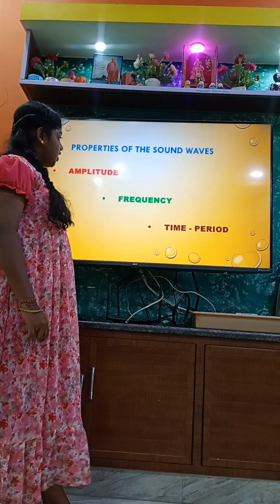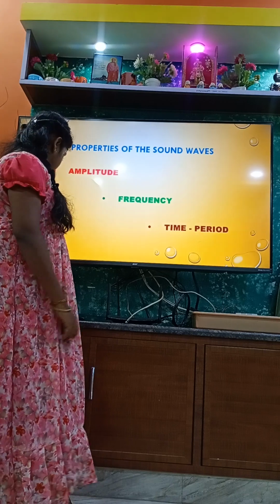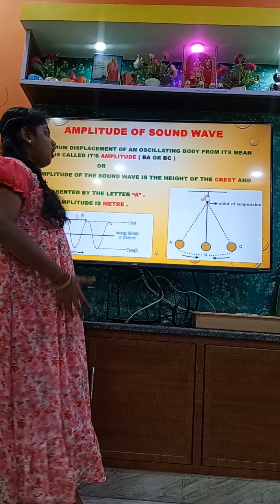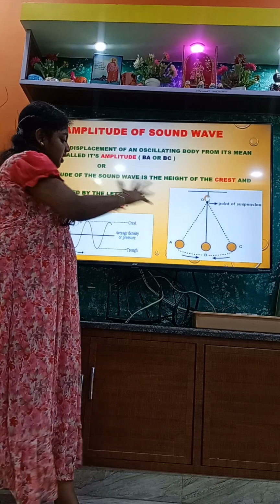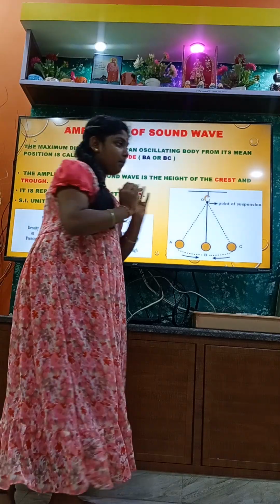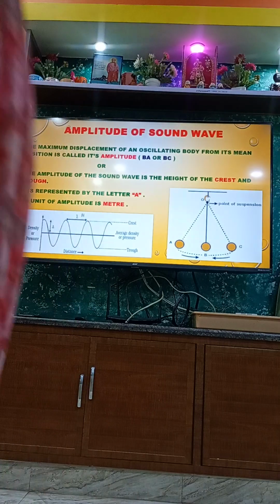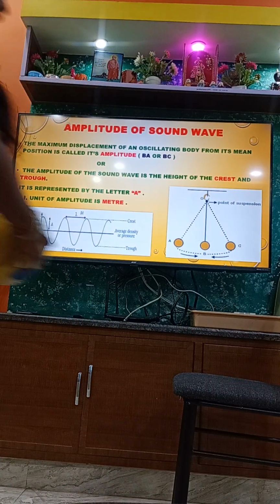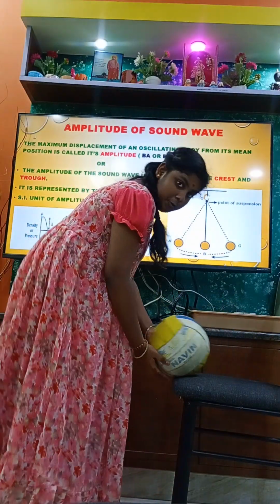Then properties of sound waves: amplitude, frequency, time period. Amplitude is the maximum displacement of an oscillating body from its mean position. If I pull the ball here and roll it, it comes back to me.